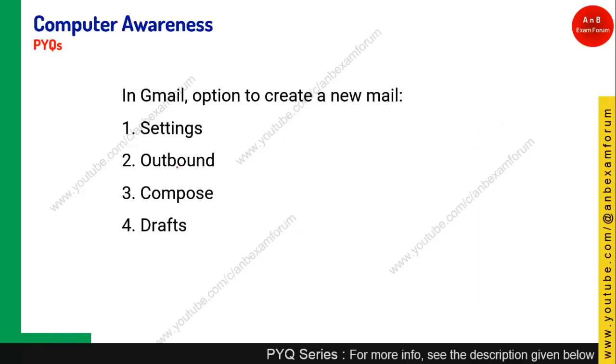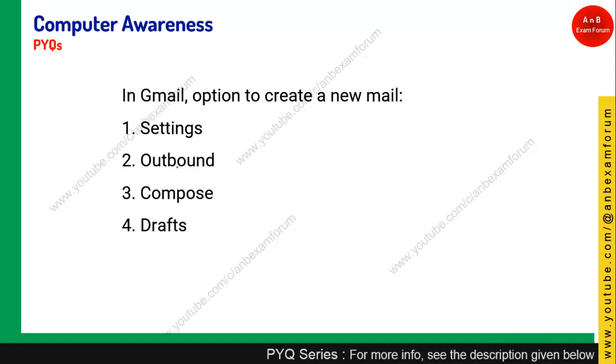In the next question, in Gmail, option to create a new mail, a very simple one. Nowadays everybody is using Gmail, so everybody knows that it is compose. If you are computer savvy, you should answer this question. It is compose. Compose itself, the meaning says that you are going to create something. So from compose you can create a new mail.